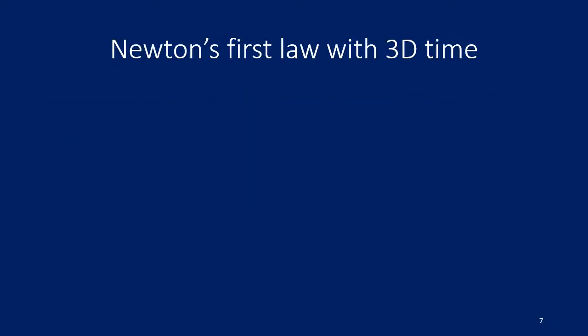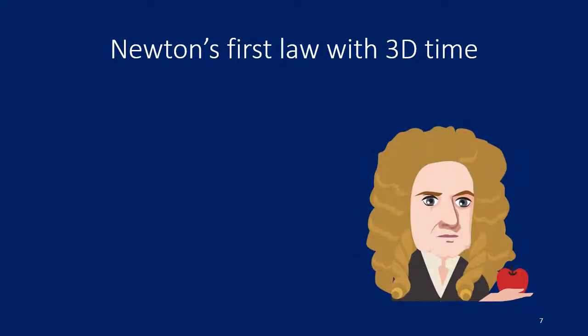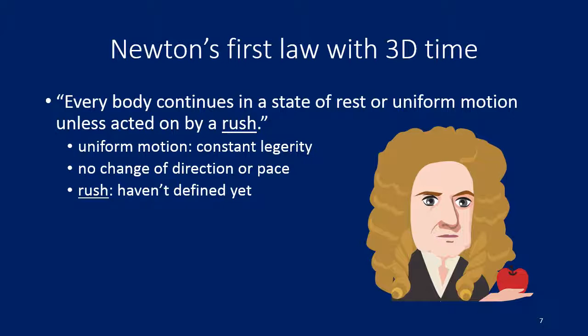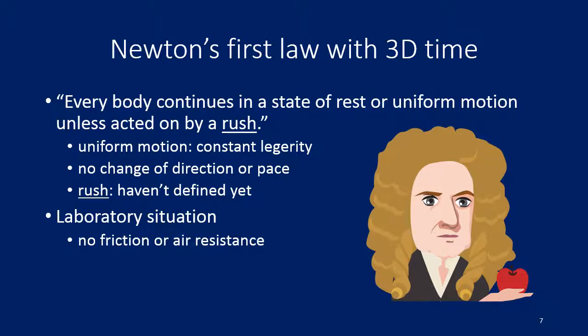Now, let's look at Newton's first law with 3D time. I've switched the picture around. So every body continues in a state of rest or uniform motion unless acted on by a rush. So uniform motion is a constant legerity. Could be defined with legerity or velocity. There's no change of direction or pace. And the word rush has not been fully defined yet. Again, it's also a laboratory kind of situation.